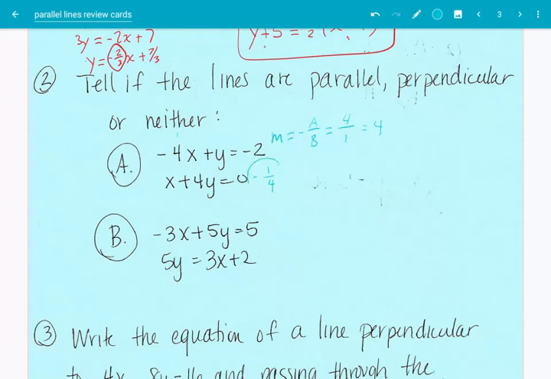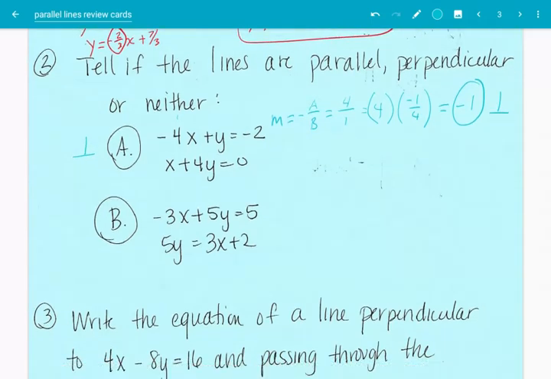So, well, let's see. There's that and that. If you don't recognize that right away, here's a way to check. Multiply the two slopes and see what the product is. What is this? Negative 1. If the product is negative 1, then that means that these two are the opposite reciprocals of each other. So yes, those are perpendicular lines. So these are perpendicular.